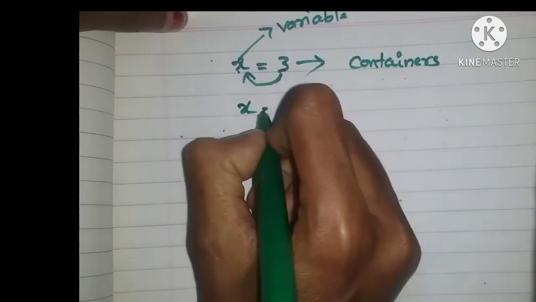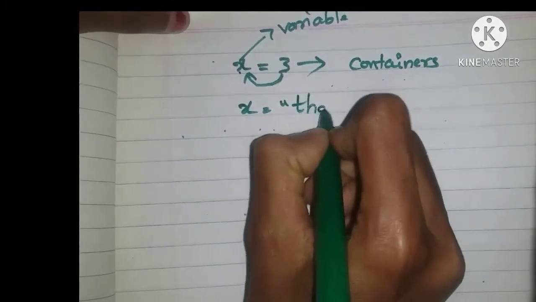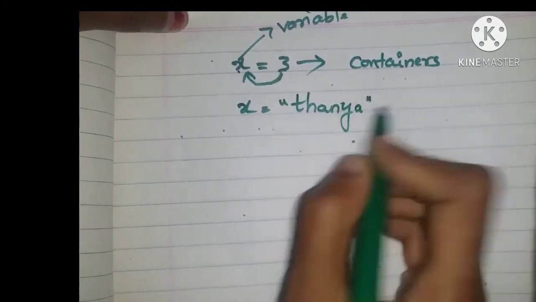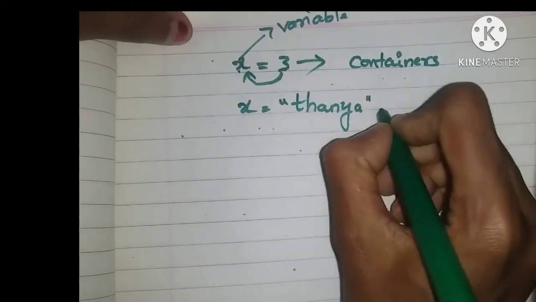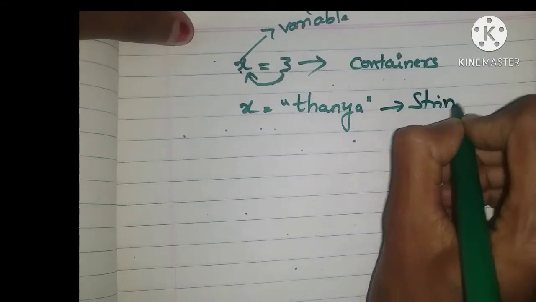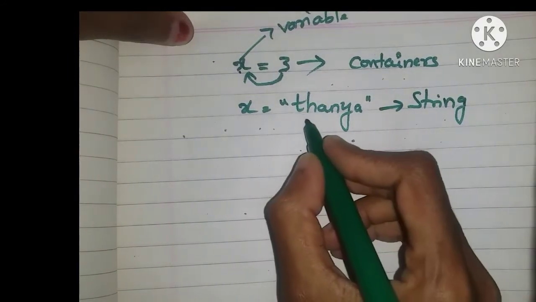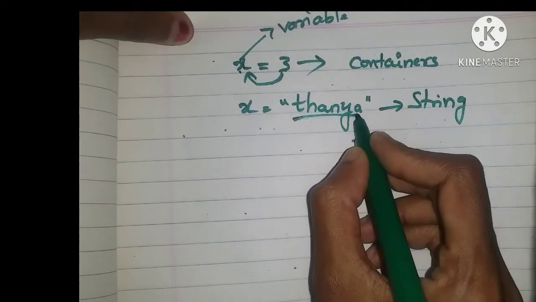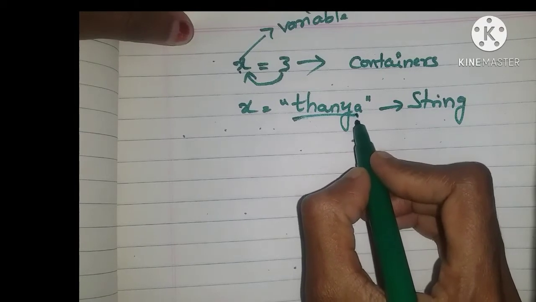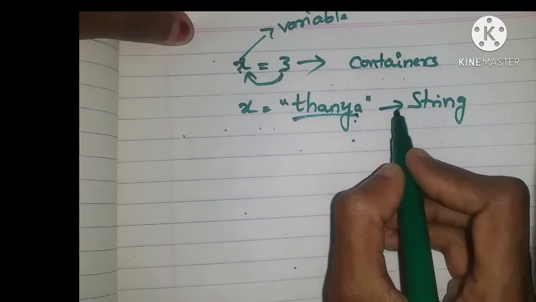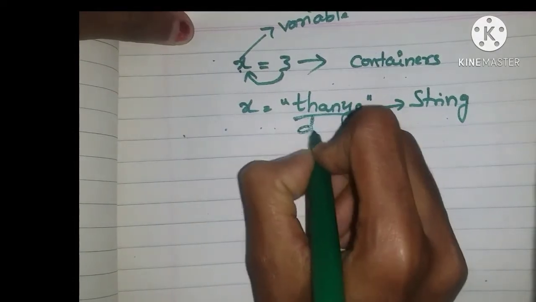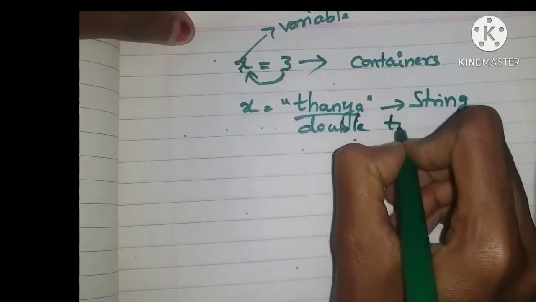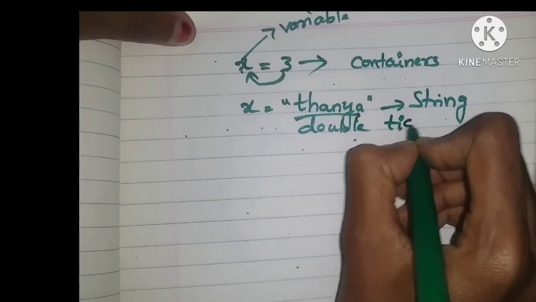Now suppose x = "Tanya". Why am I writing it in double quotes? You may have a doubt, right? Whenever we write a string, this Tanya is a string, right? Because it is a combination of letters. A group of letters, numbers or spaces is called a string, right? So when writing a string, use double quotes. We should use double quotes.